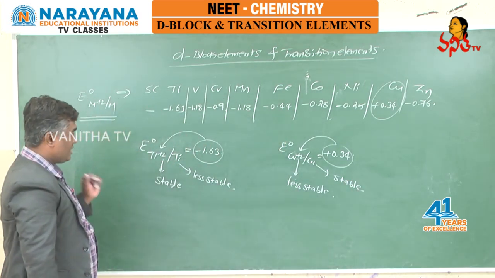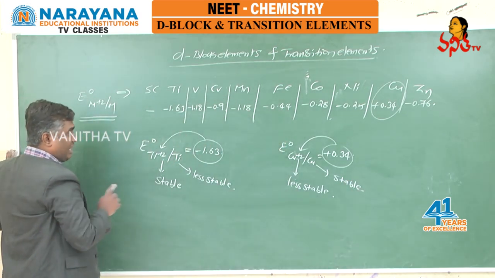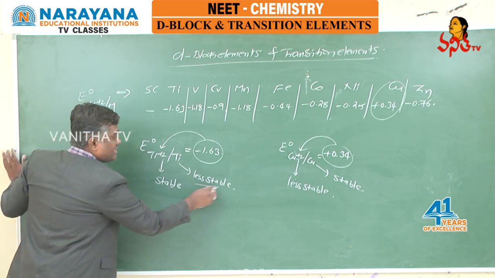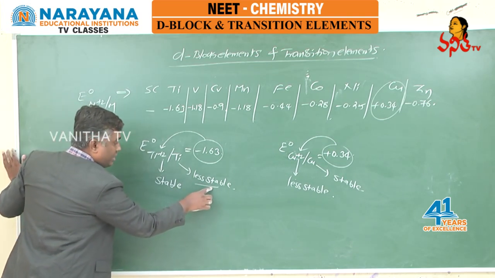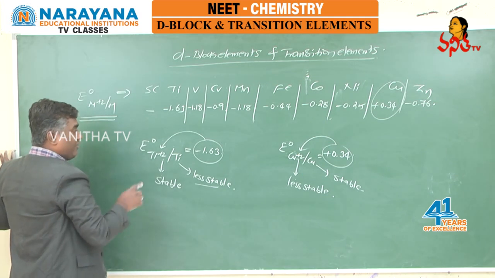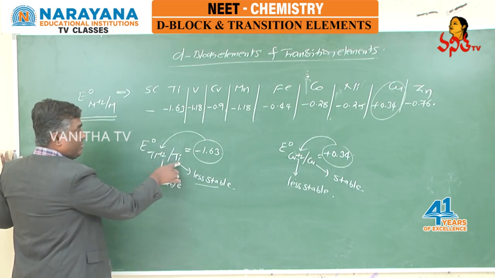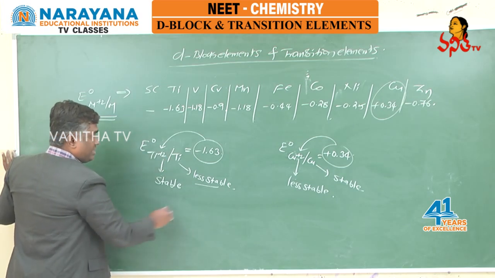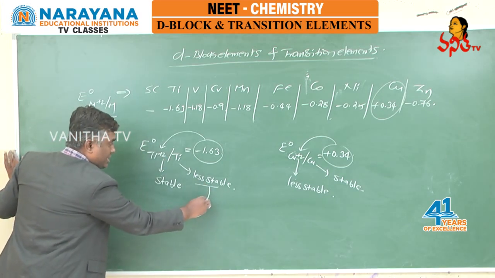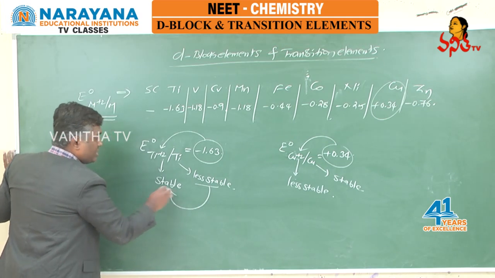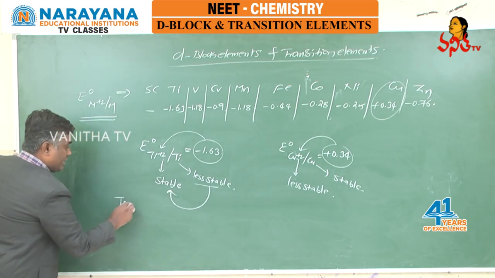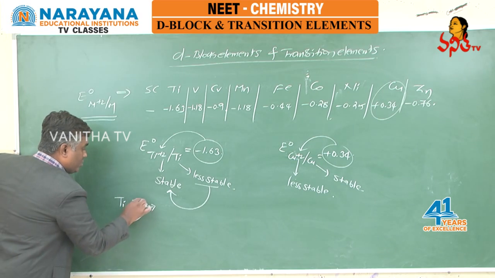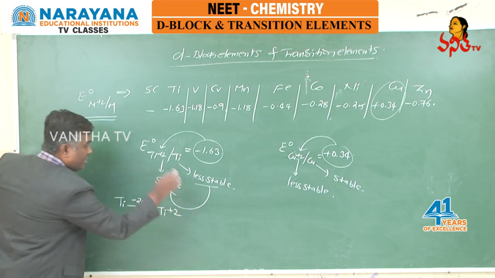And here, see, students, what is happening in chemistry? Always less stable species try to convert into stable species. If I ask you titanium try to convert into titanium plus 2, titanium plus 2 try to convert into titanium, means less stable species try to convert into stable species. Here titanium by losing 2 electrons becomes titanium plus 2.